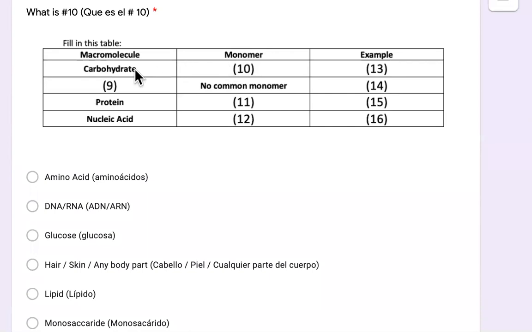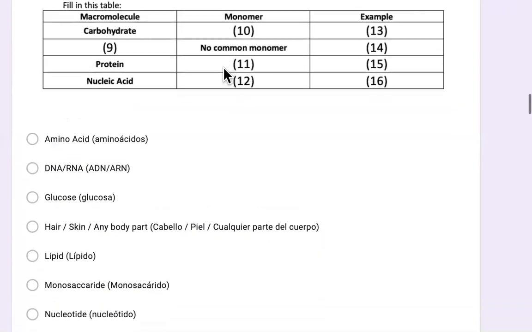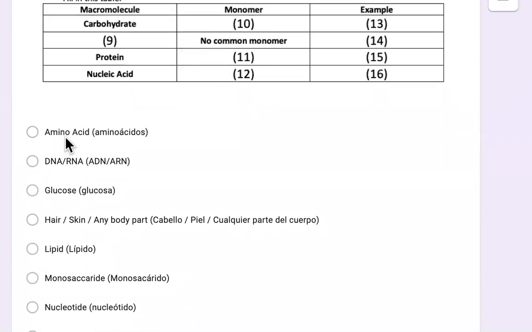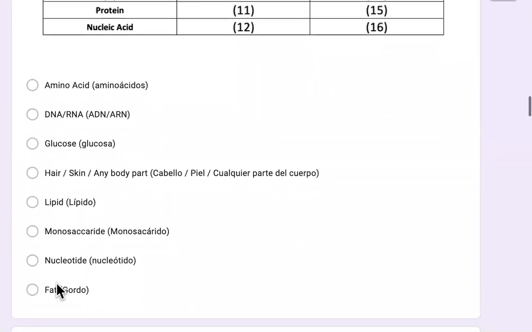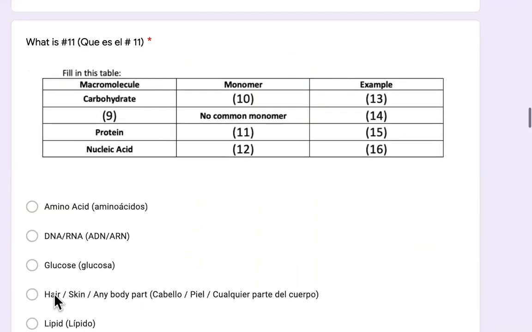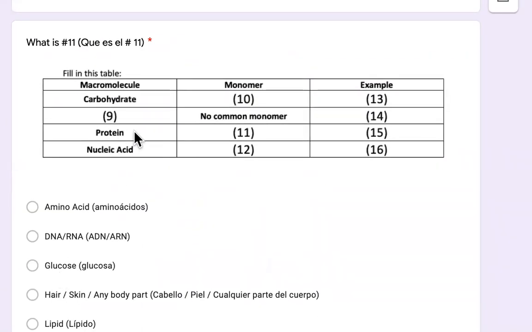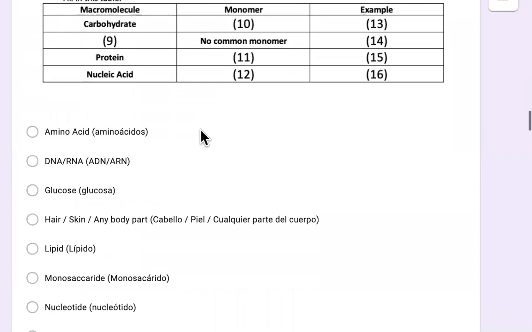Number 10, which monomer is carbohydrates made out of? Are carbohydrates made out of amino acids, DNA and RNA, glucose, hair, skin, any other body part, lipids, monosaccharides, nucleotides, or fat? What are carbohydrates made out of? Number 11, what are proteins made out of?